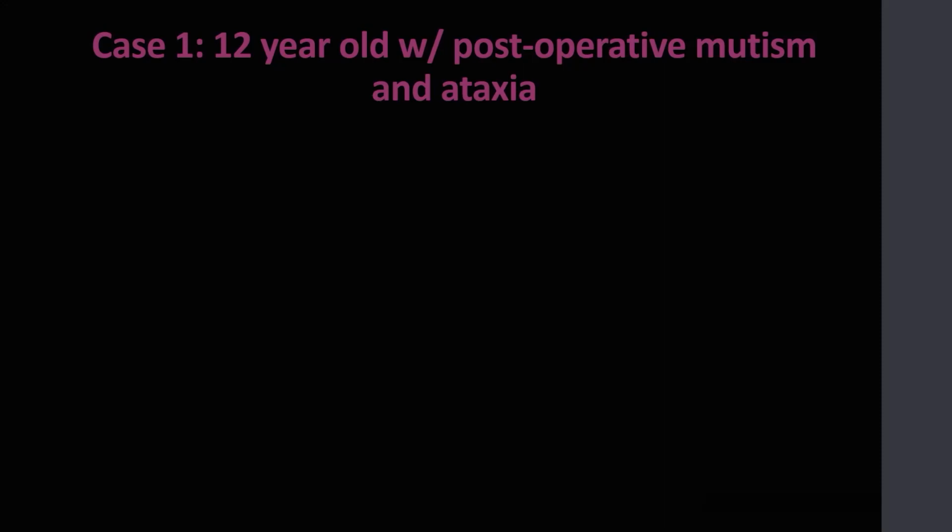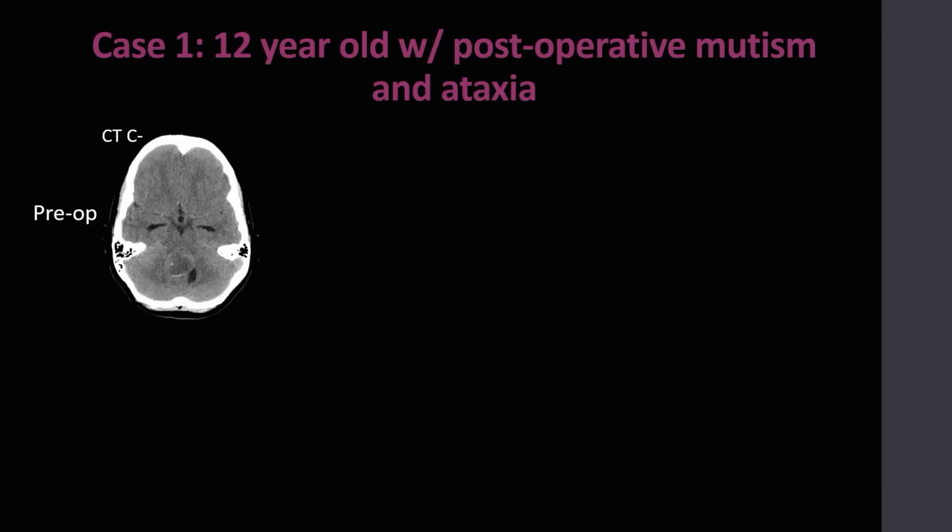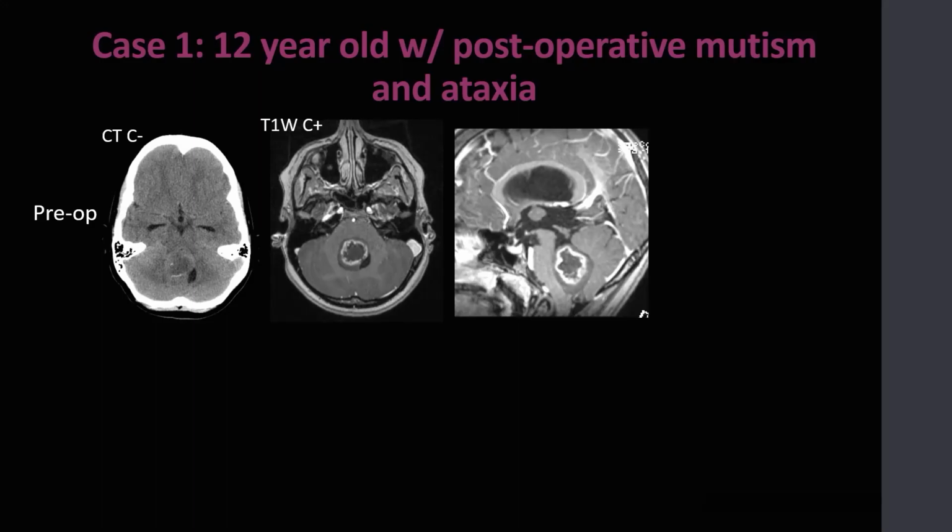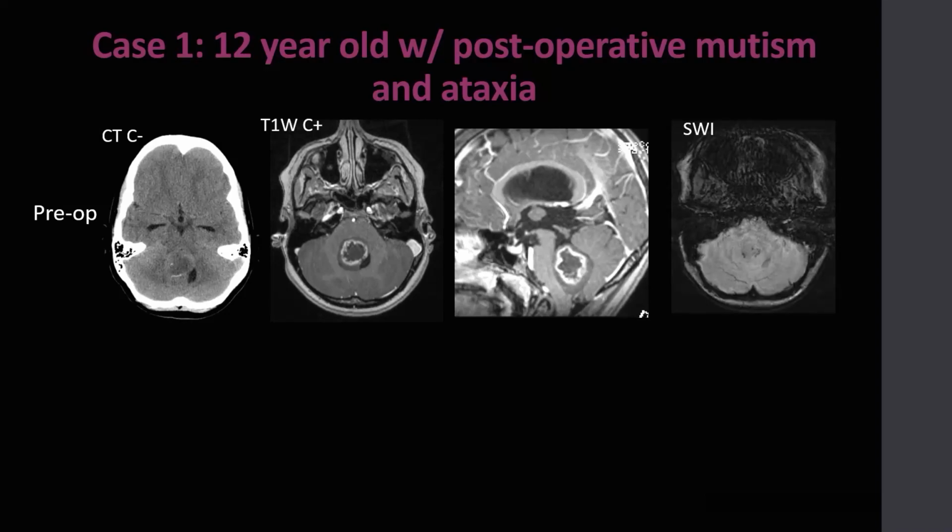The patient initially presented with a 2-week history of sudden onset bitemporal headaches and nausea and vomiting. On an unenhanced CT of the head, you can see a posterior fossa tumor centered within the fourth ventricle. On the MRI, there is thick rim enhancement of the tumor, again demonstrated within the fourth ventricle. There is no internal hemorrhage on the susceptibility-weighted artifact sequence. This was later proven to represent an exophytic pilocytic astrocytoma.